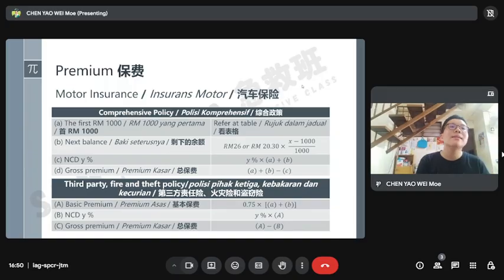For the third party fire and theft policy, the basic premium is the comprehensive basic premium times 75%. And NCD is the same thing, but you calculate the NCD with capital A, 1% times capital A. And gross premium is capital A minus capital B, that one is your gross premium.